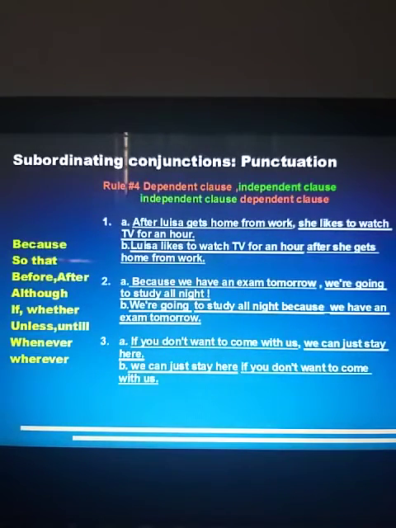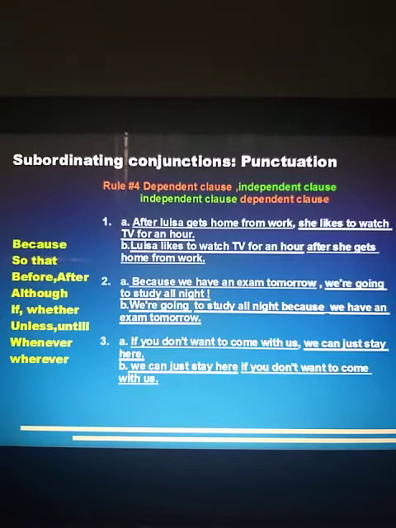So see the next sentence: we are going to study all night because we have an exam tomorrow. Did you understand? We don't need to put a comma over here, and that's why it's a continuous sentence, independent clause and dependent clause continued.